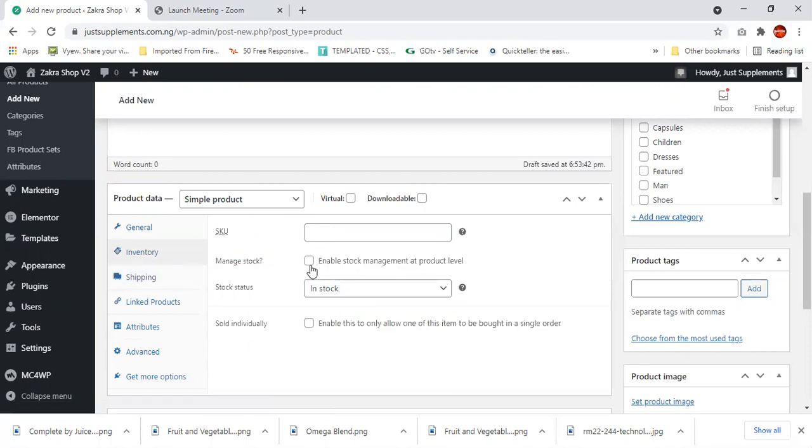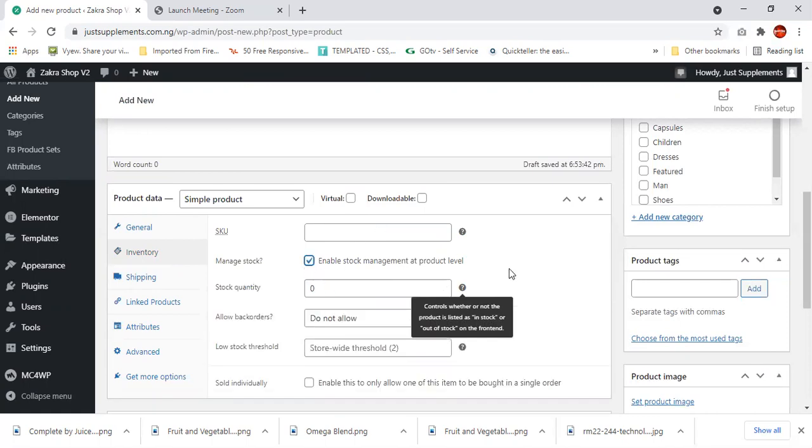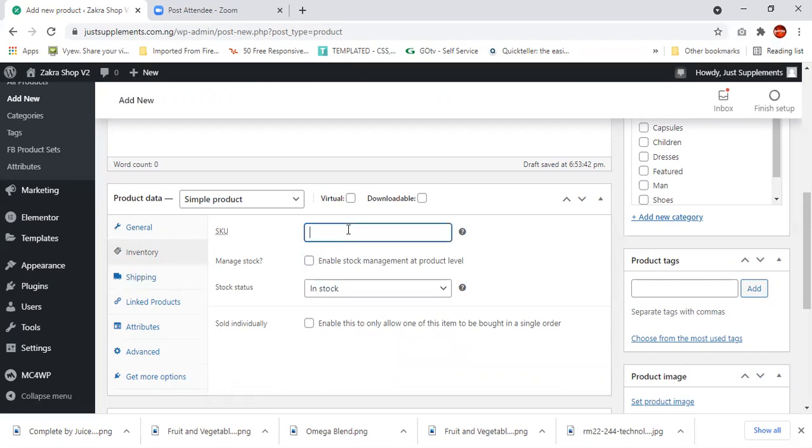Now, inventory. What we did in the book was talk about the stock, okay? So when you have your stock, that means you have as many products as they want in stock for the customer. But if you click enable stock management, which I didn't talk about, you can decide the number of stock you have in the store. So if you have like 200, you could just put 200 there. So if someone buys one now, you're going to be left with 199. But if you have more than enough copies, you don't have to enable this particular checkbox, okay? Then SKU, I told you, this is meant for you to identify your products in the store to help you keep track of the product.